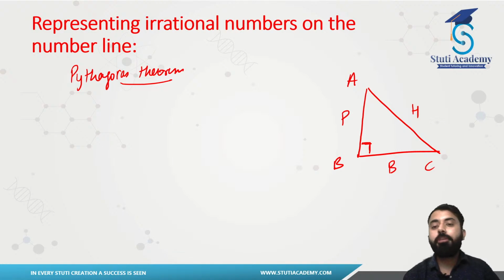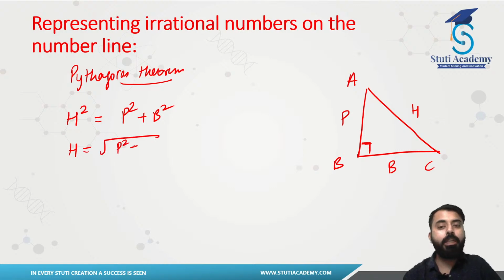Now Pythagoras theorem states that square of your hypotenuse is same as square of perpendicular added to square of base. Or in short, you can say hypotenuse will be what? Square root perpendicular square plus base square. So that is your Pythagoras theorem.